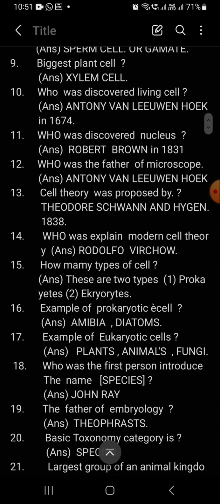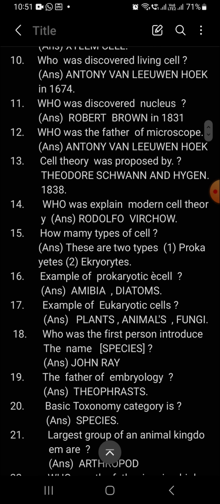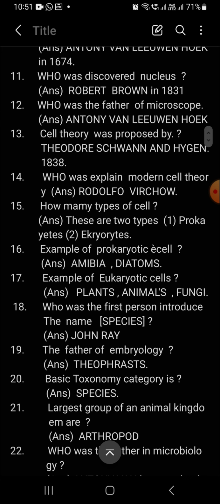The next question, who discovered living cells? The living cells were first discovered by Anthony Leeuwenhoek with the help of a microscope. He was also the father of the microscope, in 1674. Who discovered the nucleus? The nucleus was discovered by Robert Brown in the year 1831. The next question, who was the father of microbiology? The microscope was first used to discover living organisms by Anthony van Leeuwenhoek.